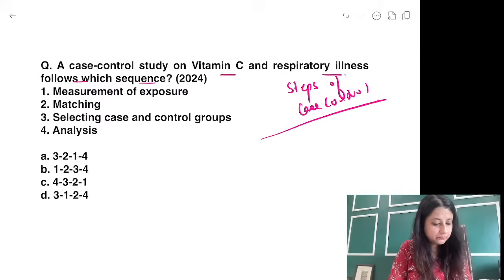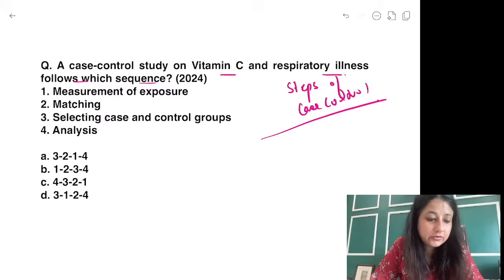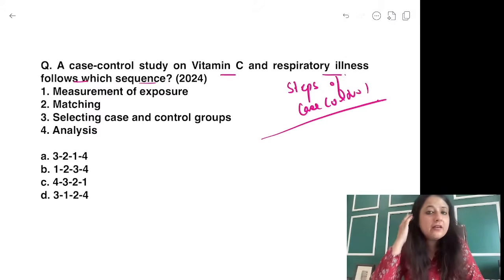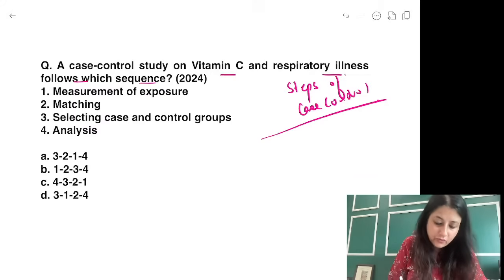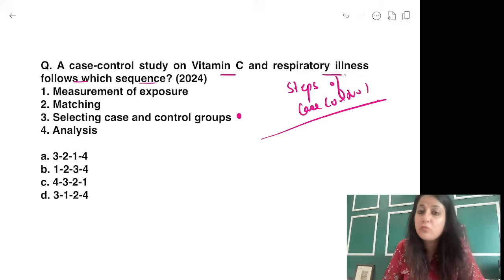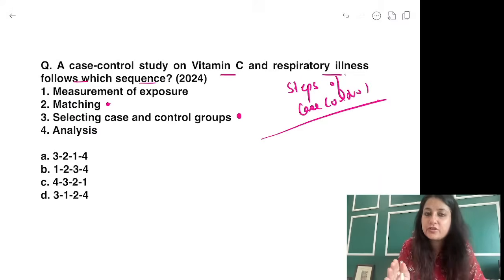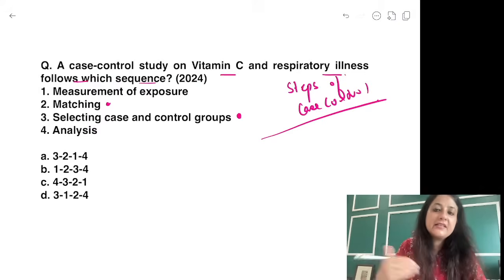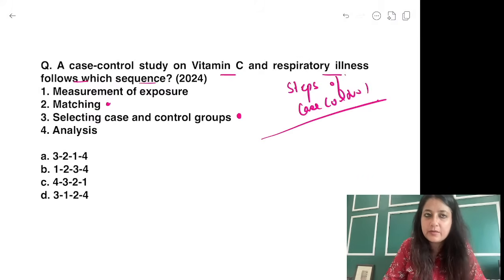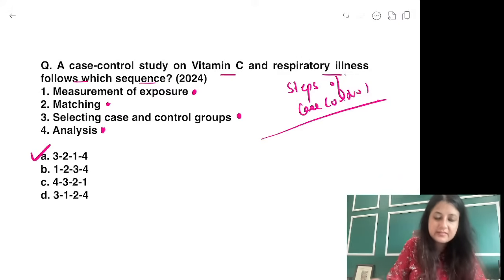अजय का आंसर आया. Dr. Carl, Shalu, Gaurav, everybody is answering. Guys, सबसे पहले क्या करना चाहते हो? The first thing that you have to do, of course, you have to select your cases and controls. What is the next thing? You will match them. Matching means your cases and controls have to be similar to eliminate confounders. Like I said, if your cases are lower class people, your controls are lower class people. Then you will go back and ask them, interview them about their exposure status. Finally, you will do an analysis. So what is this? Option A.